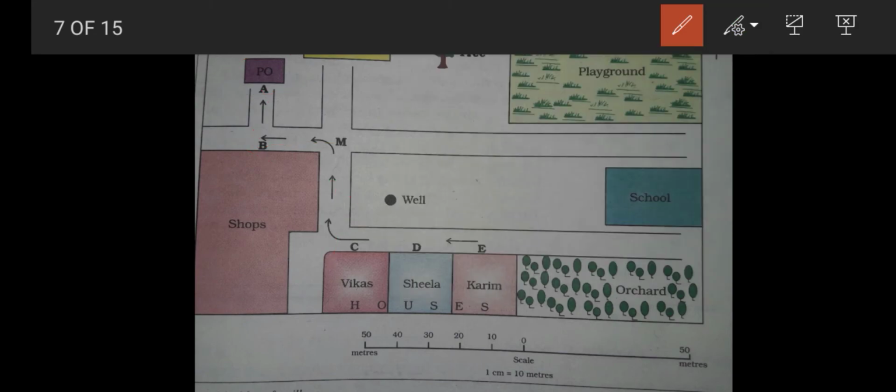For example, again, if I want to go from the playground to the shop, what directions should I follow? See, left. Left means west. And down. Down means south. So west, south, you can come to the shop. Like this, you can say the directions. Wherever you stand, you can say the directions. If you show the hand up, it is north; down, south; right, east; and left, west.